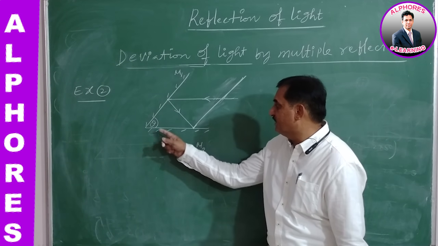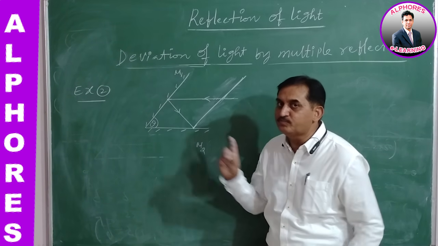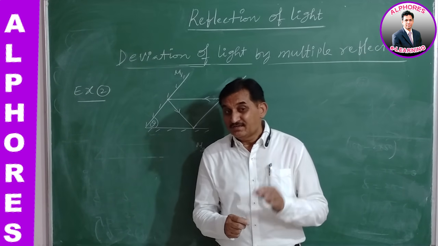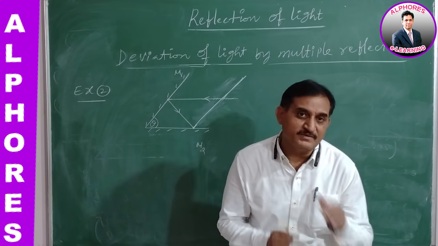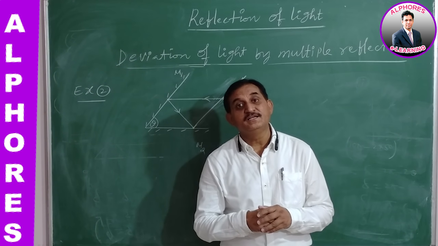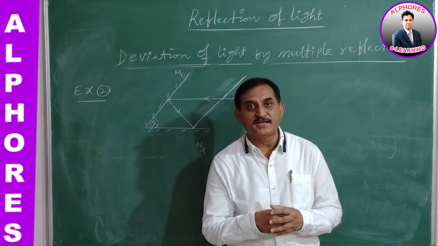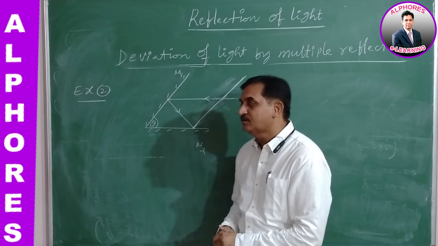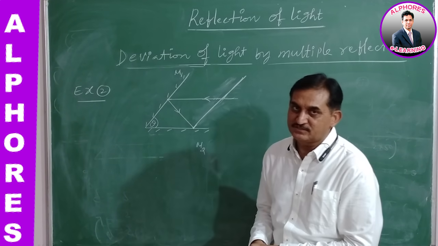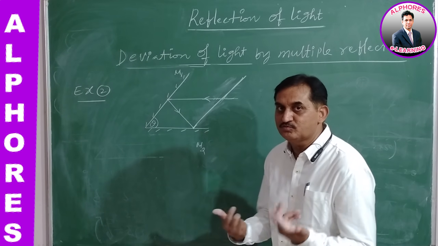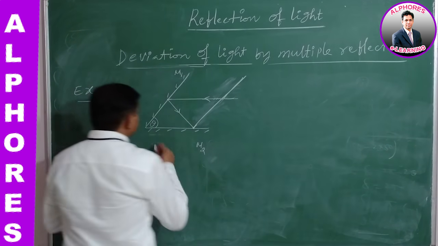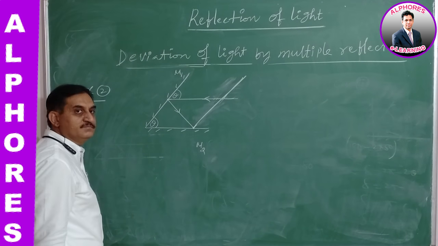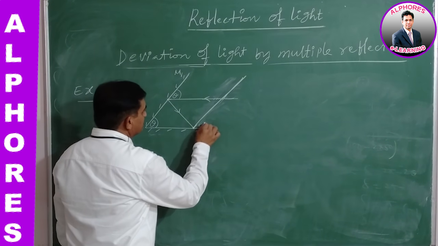Then what should be the angle between the two plane mirrors? So very simple. Incident light is parallel to one mirror, and finally the exit light is parallel to another mirror after two multiple reflections. This is theta and this is also theta.